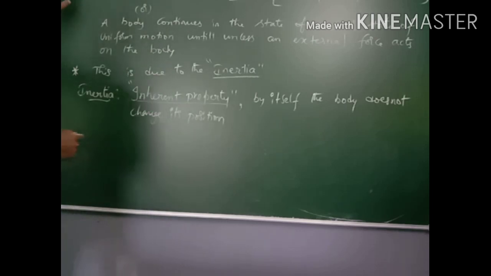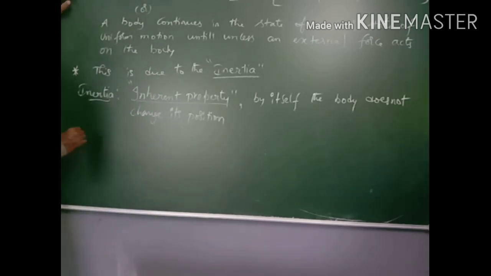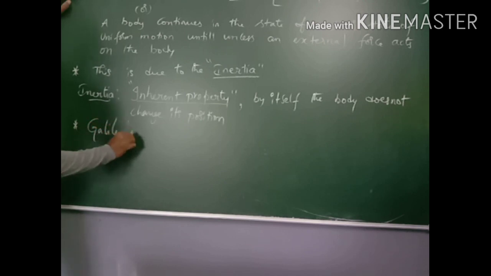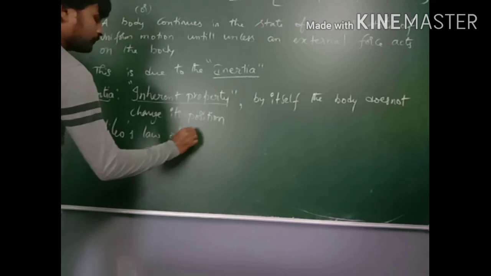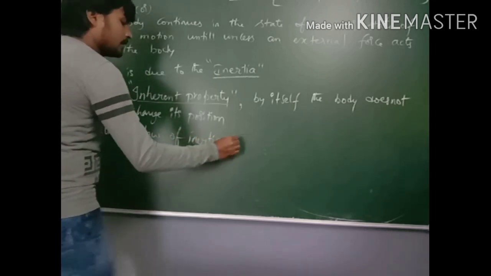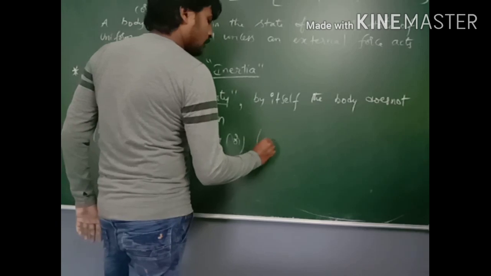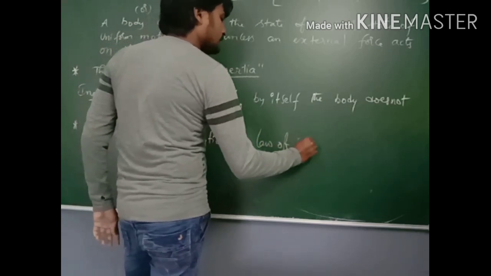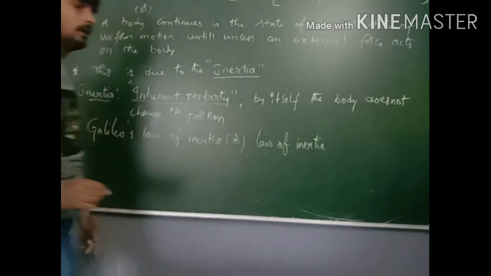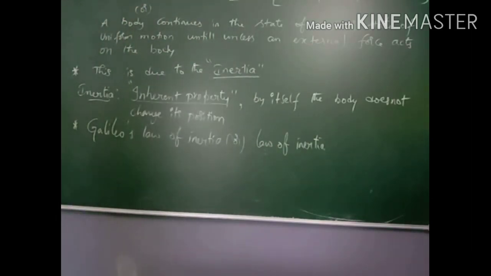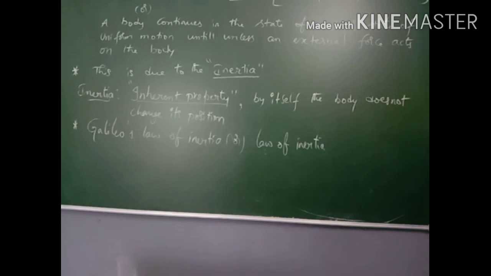So Newton's first law is also called the law of inertia or Galileo's law of inertia. This Newton's first law, that a body continues to maintain its position, either rest position or uniform motion, is due to that inertia.